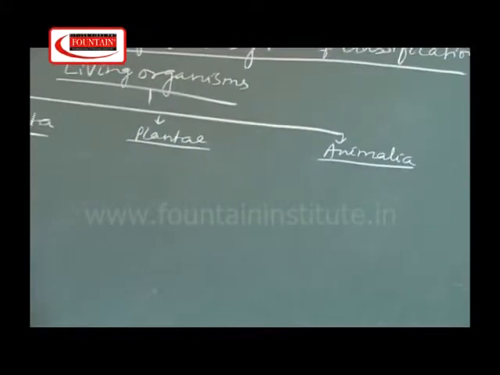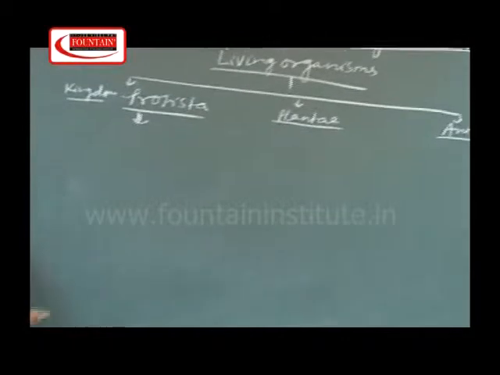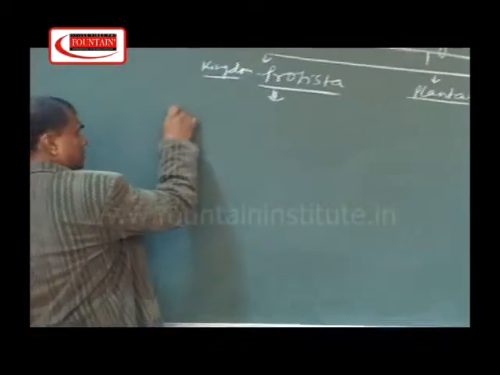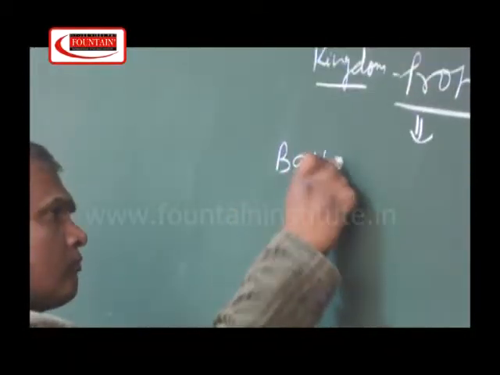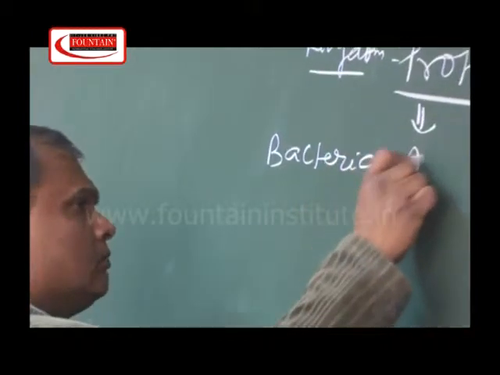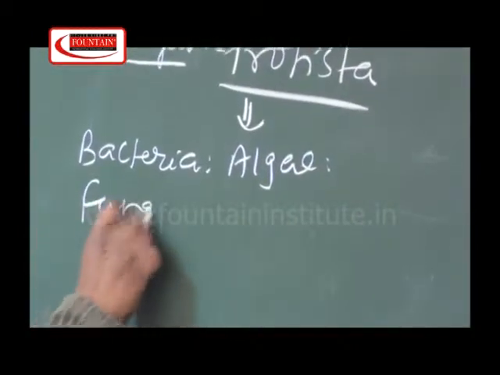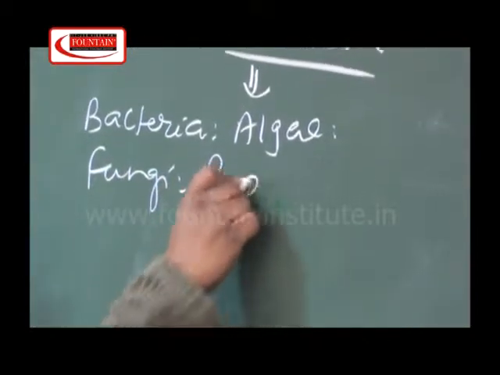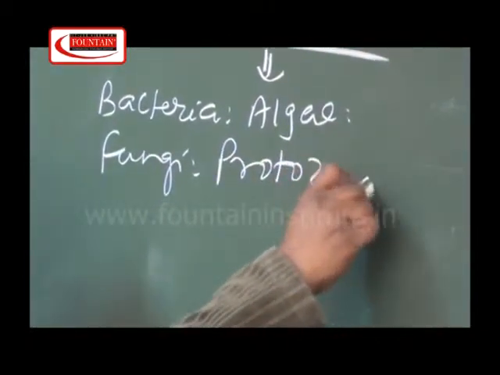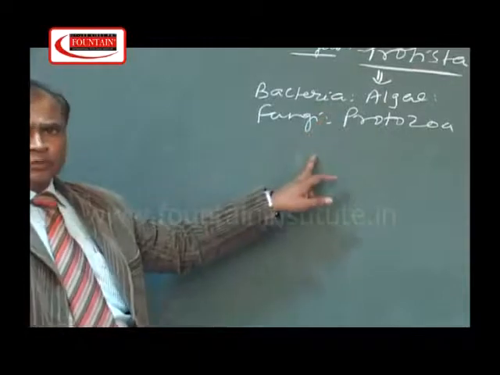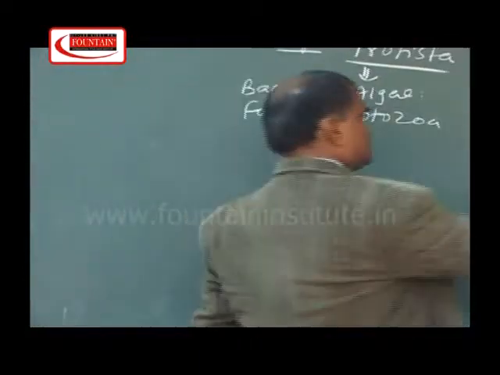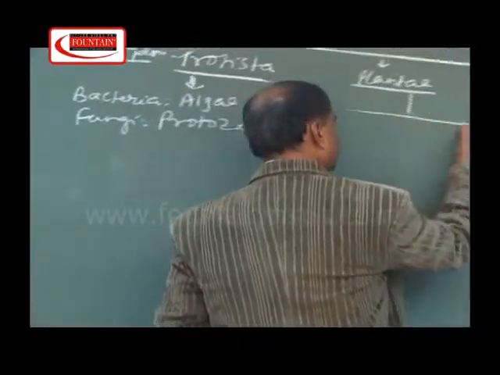In kingdom protista, we include all the microorganisms like bacteria, algae, fungi, protozoa. All these organisms are included in kingdom protista. Now kingdom Plantae is divided into